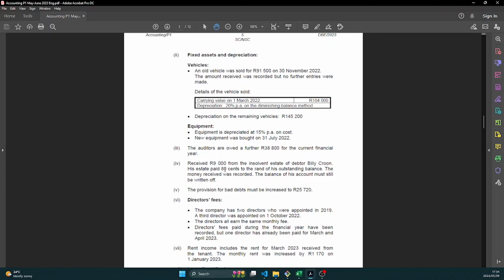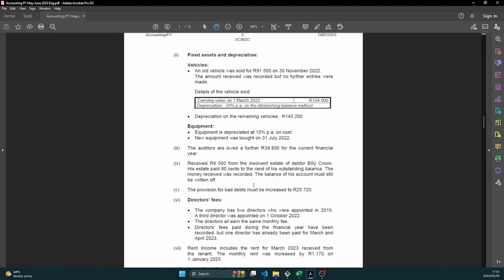So in simple words, it means the estate paid 80% of the amount that he owes the company, right? So the money was received and it was recorded, meaning they debited the bank and they credited receivables. That's sorted. The balance of his account must still be written off. So they paid 80%, right? That means 20% was not paid. So that 20% that was not paid must be written off as a bad debt.